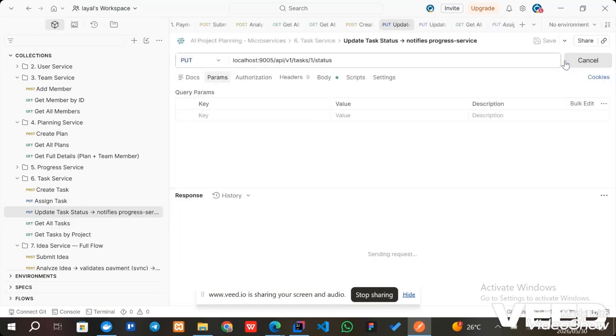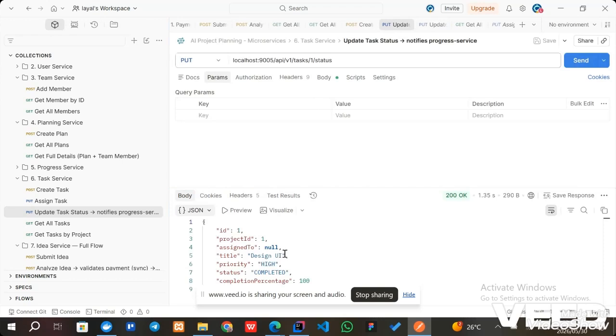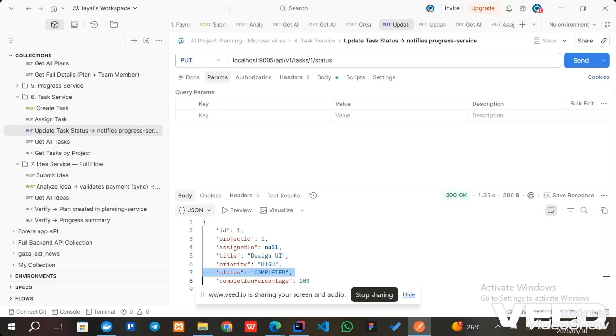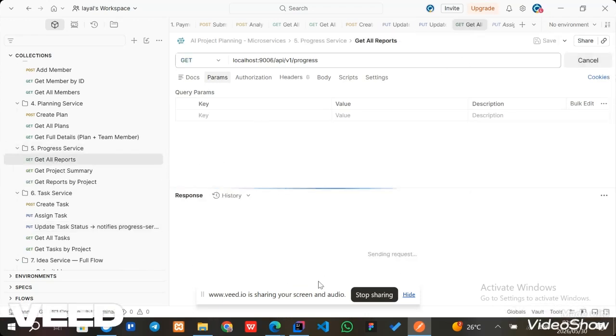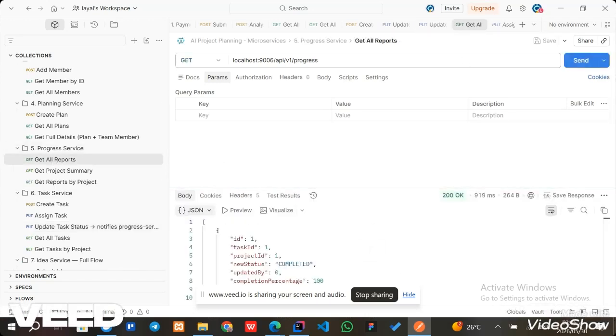Now when I update the status, the task status is completed. So the task service automatically sends a notification to the progress service. Now if I go to the progress service and get all reports at any point, this is the task status completed.